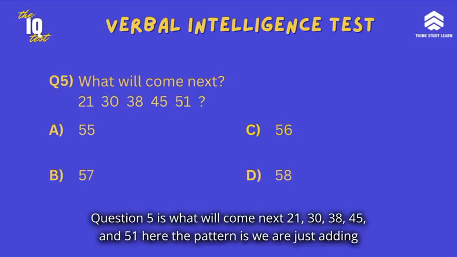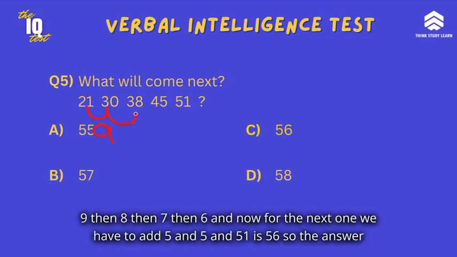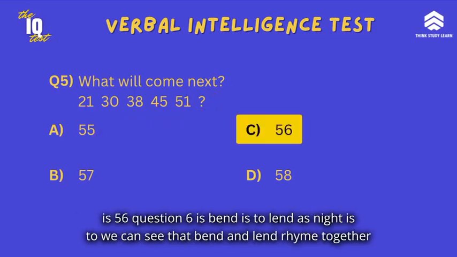Question 5 is, what will come next? 21, 30, 38, 45 and 51. Here the pattern is we are just adding 9, then 8, then 7, then 6, and now for the next one we have to add 5, and 5 and 51 is 56. So the answer is 56.